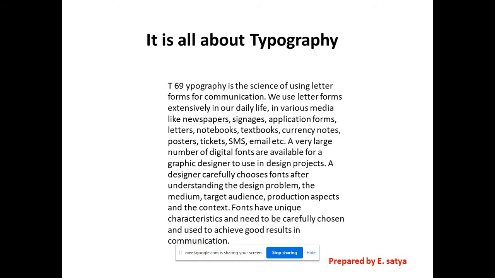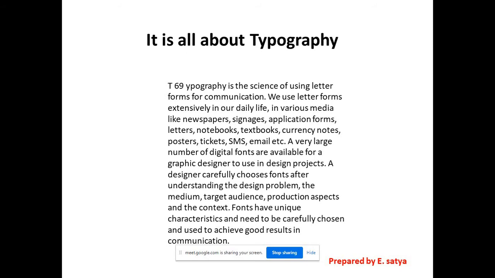In a simple manner, if you want to understand typography, what is typography? Typography is nothing but, without using any pictures or images, if you decorate your entire design by using different fonts and text, that can be typography.